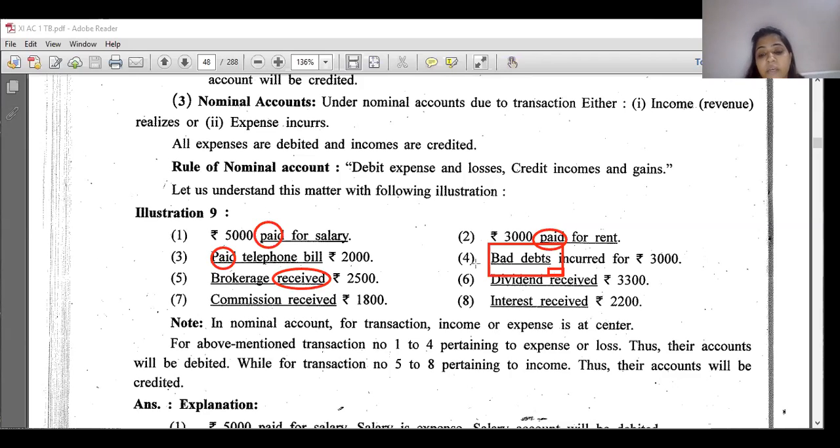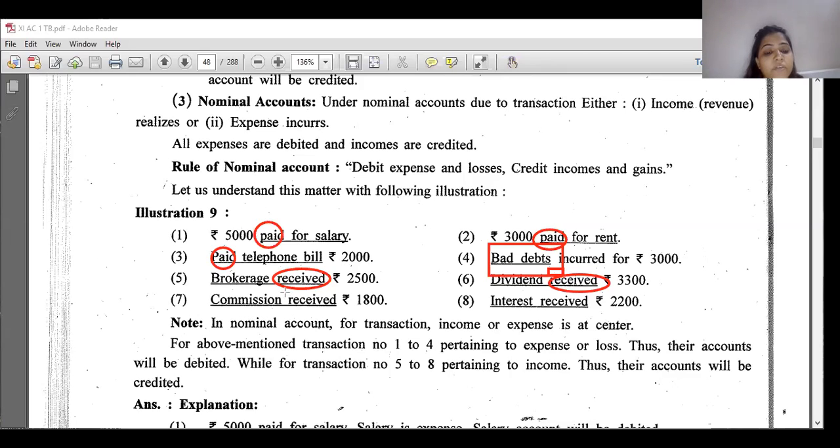Dividend received, again the word received, so it is a cash transaction. Whenever you see the word received, it is a cash transaction. So dividend is an income. What is the rule of nominal account? Debit all the expenses and losses, credit all incomes and gains. So dividend account is to be credited. Commission received 8,000.